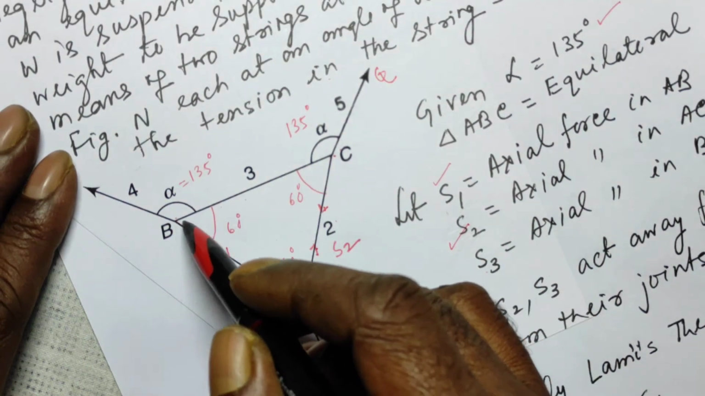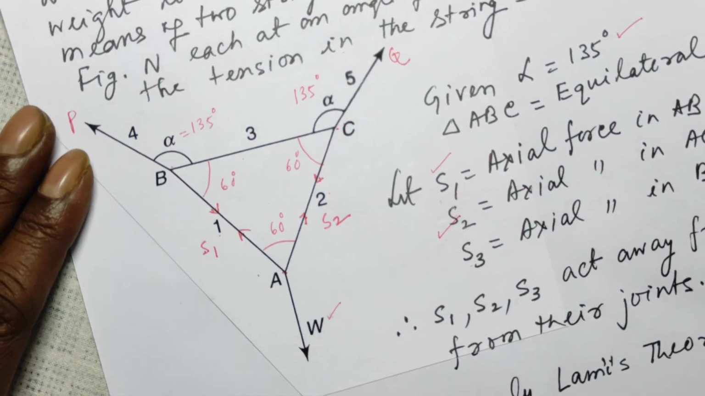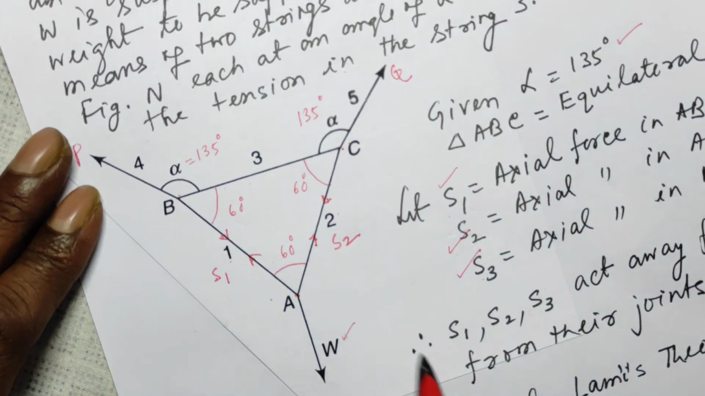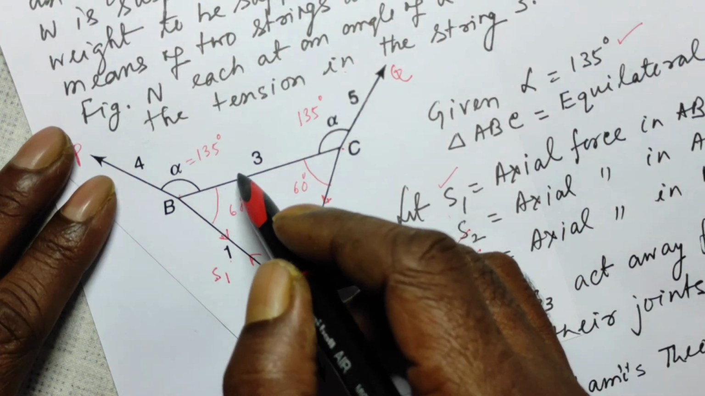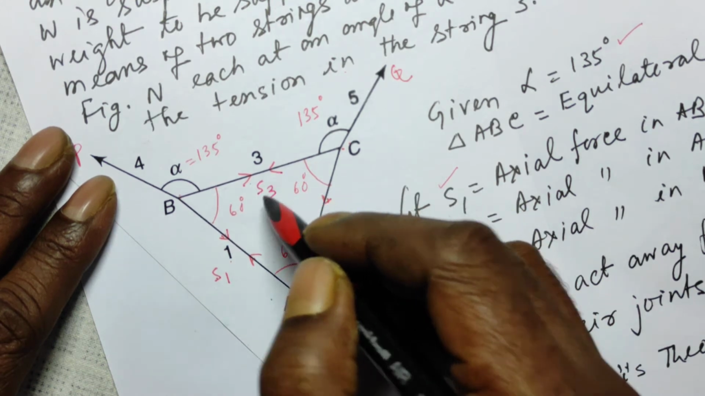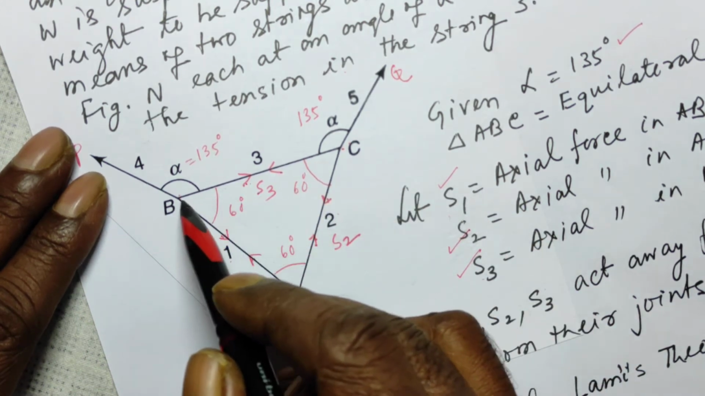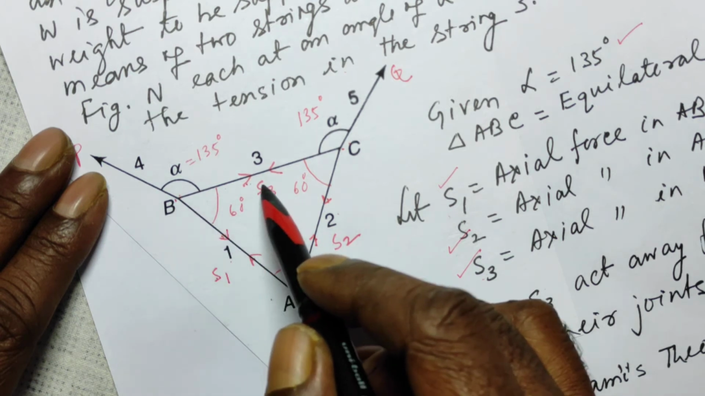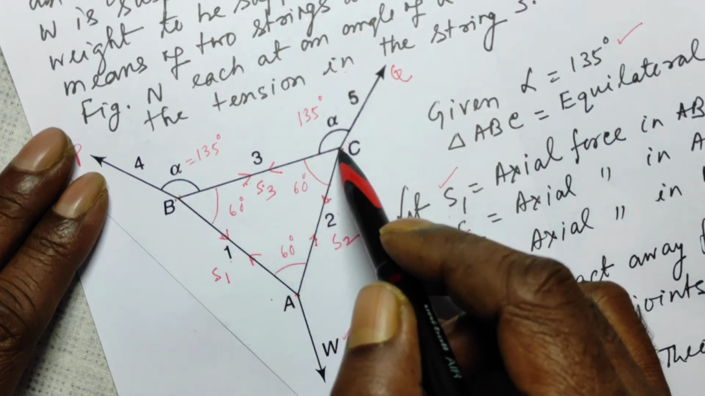And similarly for the part BC, where I have taken the axial force as S3, they will act away from the joints. This is your S3. This S3 is acting away from joint B, and the same S3 is acting away from joint C.